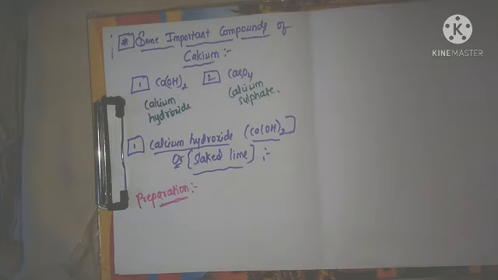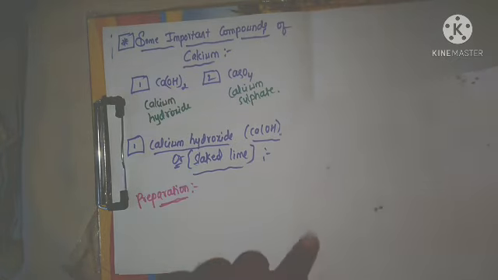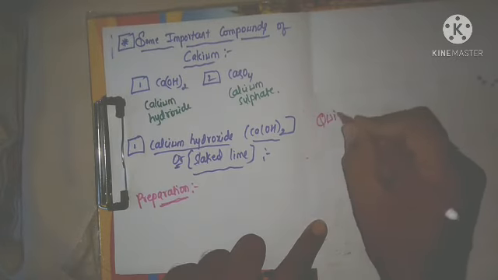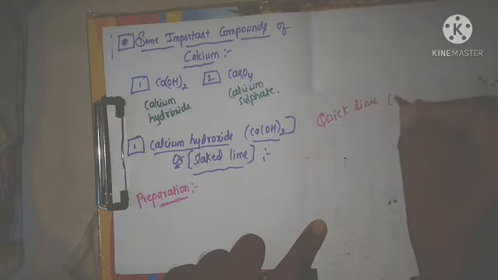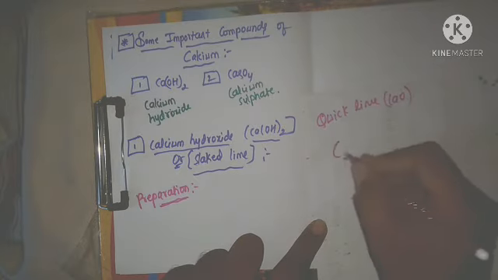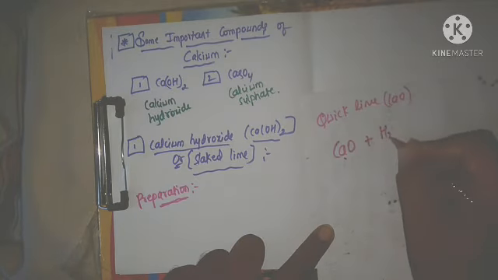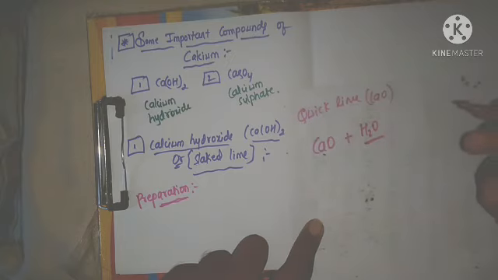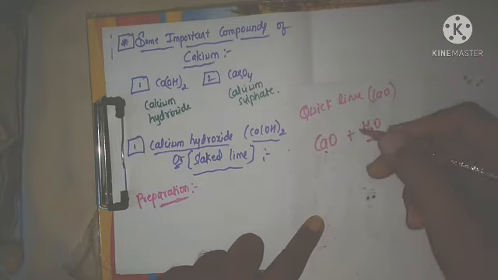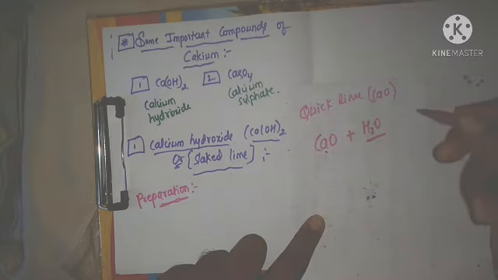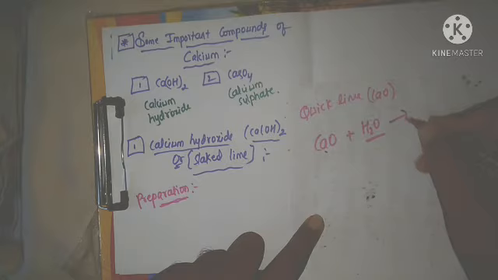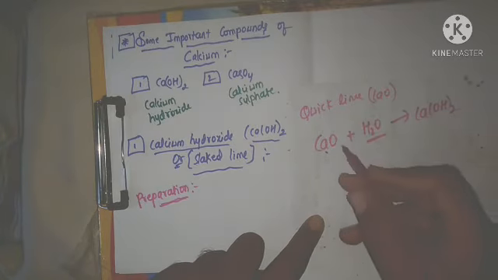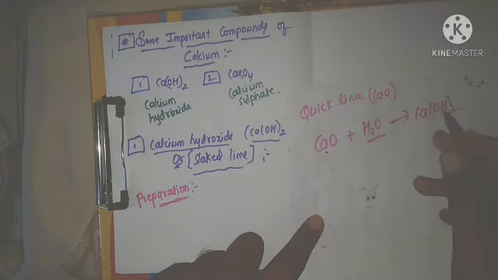Now just check. For this one I will take the rough paper. Quick lime is one compound, quick lime means calcium oxide. In the calcium oxide, if you add the exactly calculated amount of water, not excess, because if you add excess it will become lime water, it will form calcium hydroxide, Ca(OH)2.